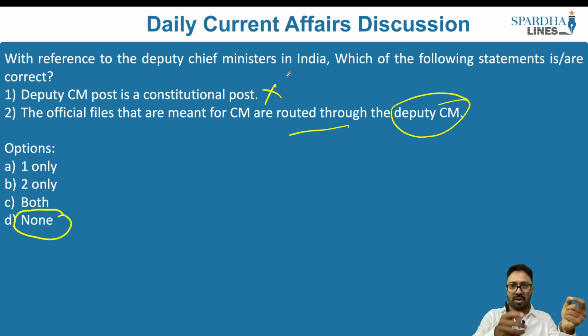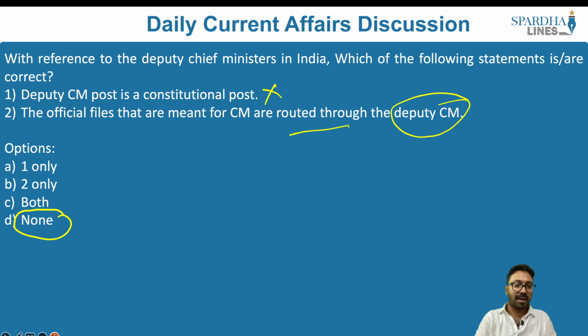Nothing of this statement is right when it says that all files go to the Deputy Chief Minister, then go to the Chief Minister. No, not at all. All these files directly go to the Chief Minister. The Chief Minister decides on it and ultimately a conclusion is drawn when it comes to such parameters. So the first statement and the second statement are wrong.